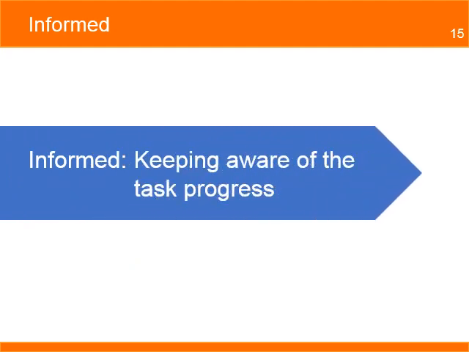Informed. These are team members or stakeholders who have to be informed but not consulted about the progress of the task. In most cases, they are team members who are waiting for input for the completion of the task so they can proceed with their own work. In other cases, these can be key stakeholders who are affected by the output of the task, so they need to be informed of the completion of the task.